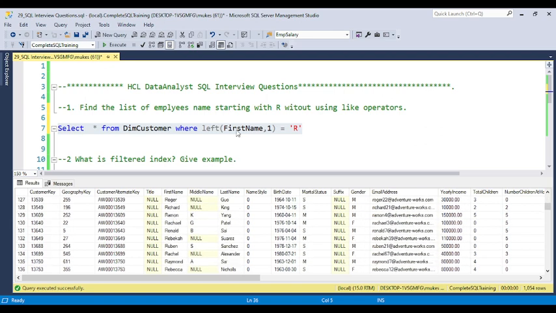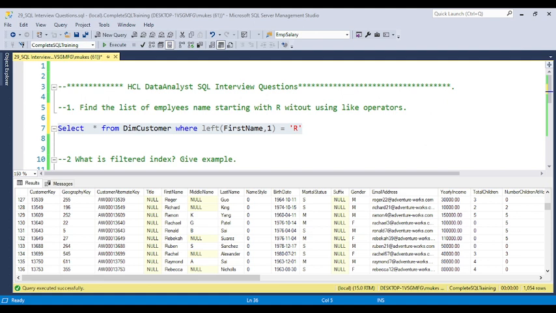So this is the alternate way of looking at the LIKE operator, because the LIKE operator sometimes has very low performance. That is the reason that in interviews they will restrict this type of function, to see whether you understand the other way or not. Like if you don't want to use DISTINCT, how can we achieve distinct values without using the DISTINCT clause? I already discussed this type of situation.